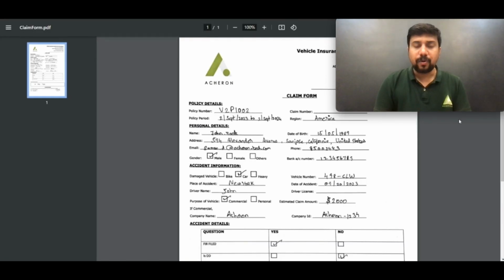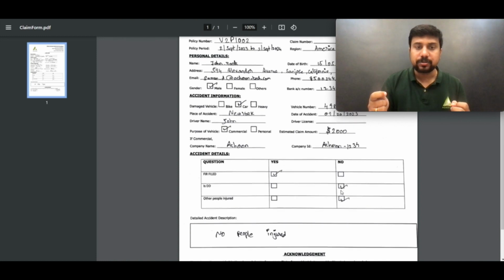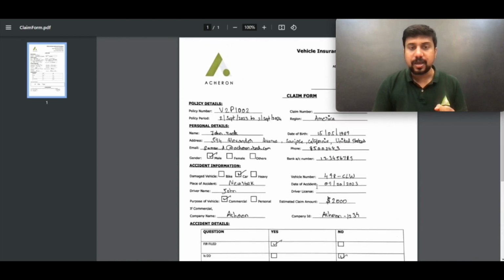So what you see on my screen is my claim form. Assume that this is my claim form given by my insurance company, and I have filled it up with all my details like policy information. If I have met with a minor accident, I have filled in what happened there, and so on. There are check boxes which I need to fill. There could be a description field, there could be an input field.